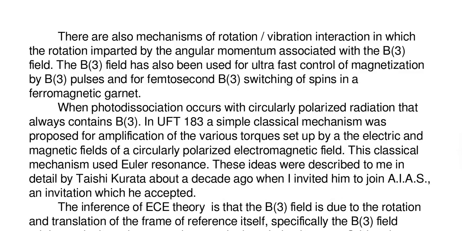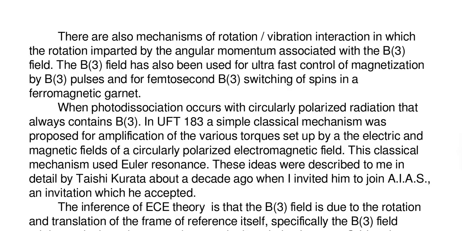There are also mechanisms of rotation-vibration interaction in which the rotation imparted by the angular momentum associated with the B3 interacts with the vibration. The B3 field has also been used for ultra-fast control of magnetization by B3 pulses and for femtosecond B3 switching of spins in a ferromagnetic garnet.